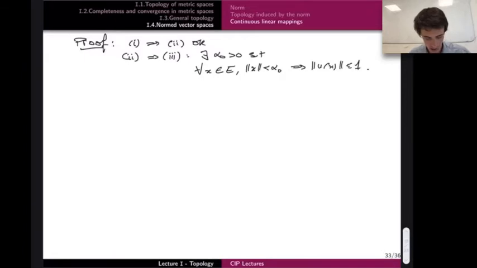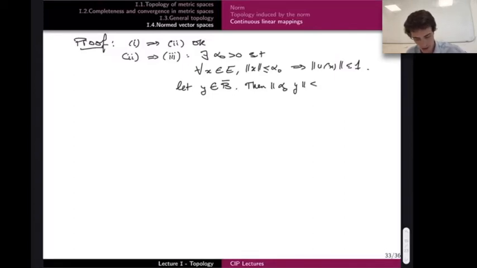I will use this property. So let y be in the closed unit ball. Then the norm of alpha 0 y is smaller than alpha 0, because the norm of y is smaller than 1.